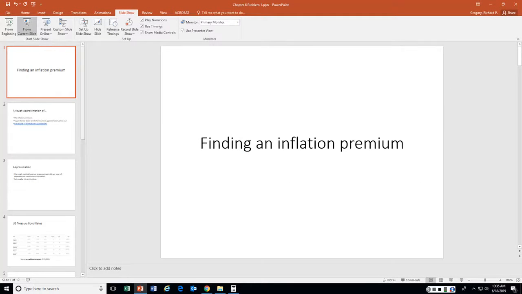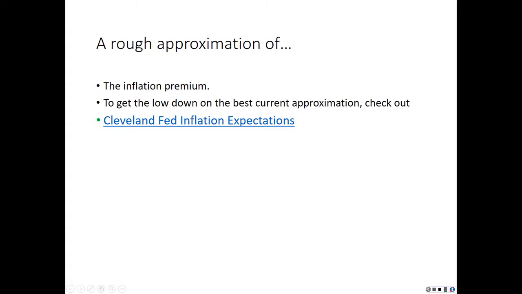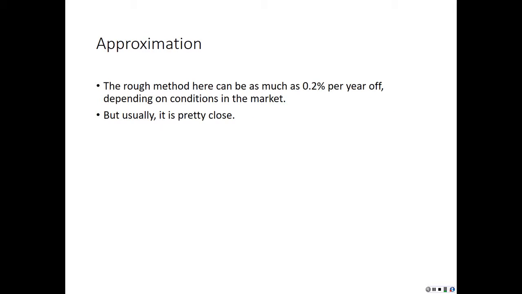Okay, in this problem we're going to be finding an inflation premium. This is a rough approximation of finding an inflation premium. To get the lowdown on the best current approximation, check out the Cleveland Fed Inflation Expectations page. The rough method here can be off as much as 0.2% per year, depending on conditions in the market, but usually it is pretty close.